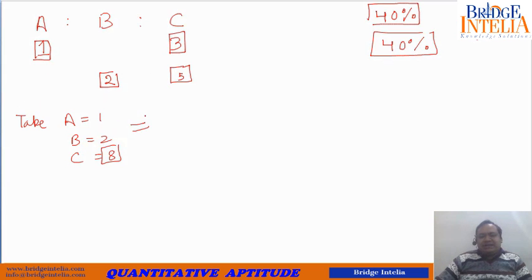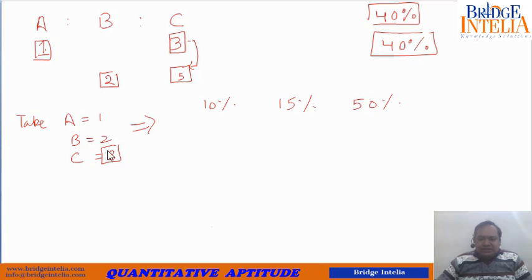Let's solve this using the weighted average method. Concentrations 10, 15, 50. The quantities 1, 2, 8.